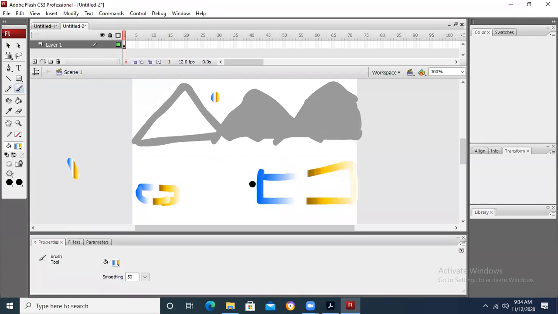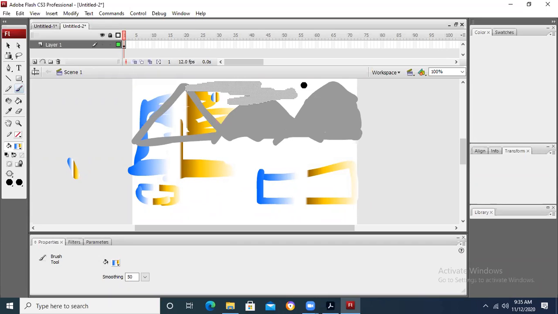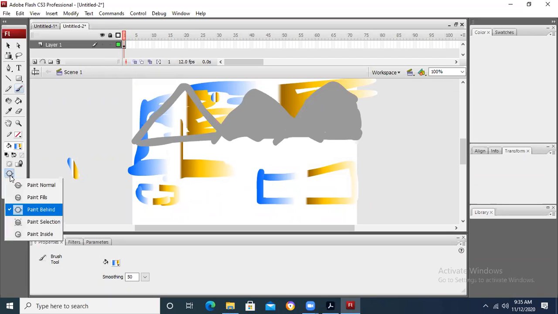You will see that this option is also there when we are going to apply. It will work behind the object. Just like right now I am doing it on the mountains, but it is drawing behind the mountain. This is called paint behind. Paint behind is when we are drawing something over an object, but it is drawing behind the object. That is the purpose of paint behind.